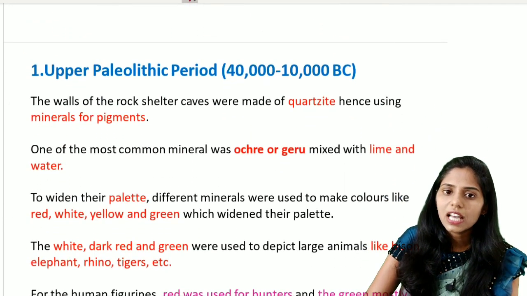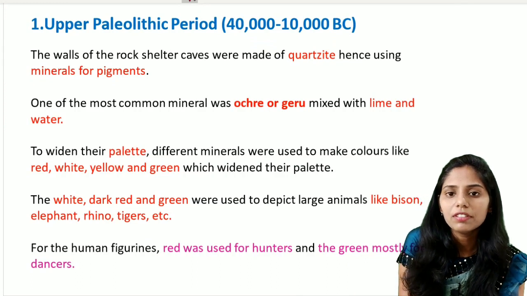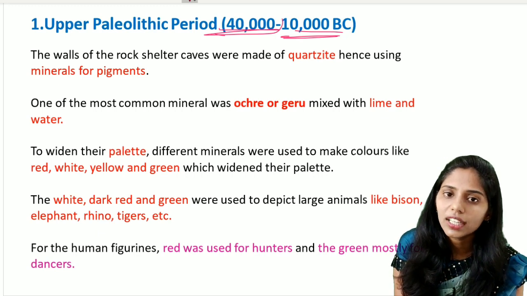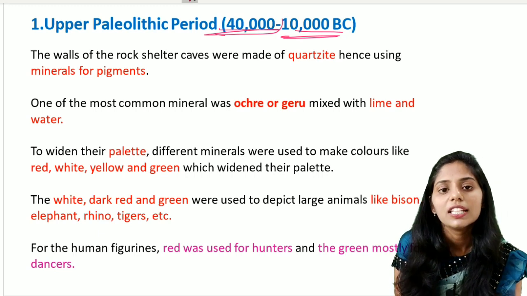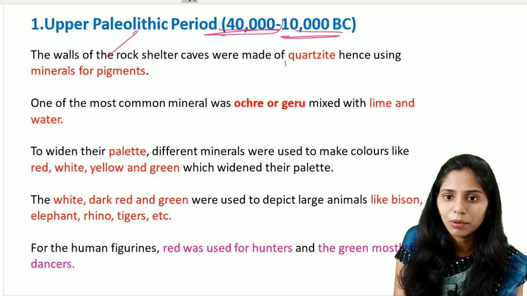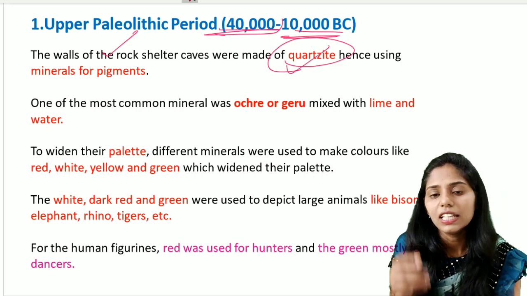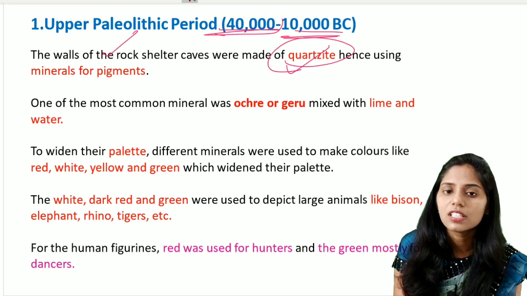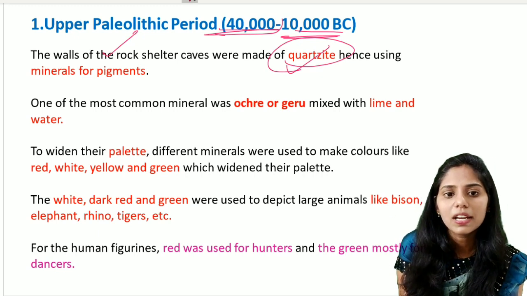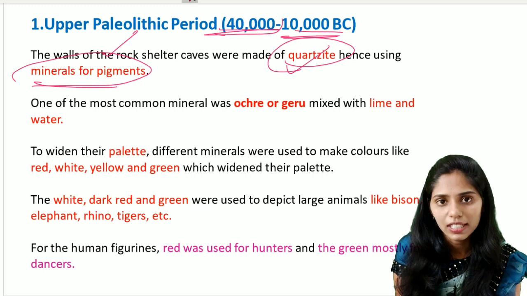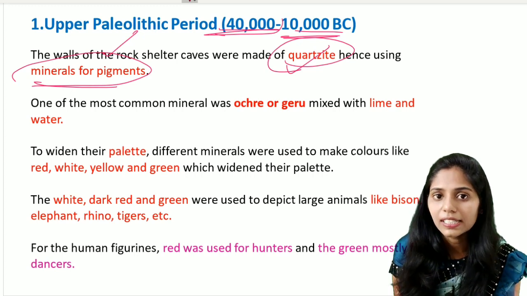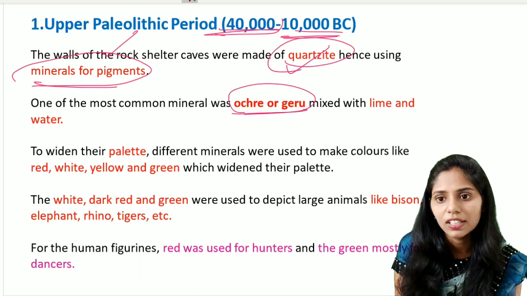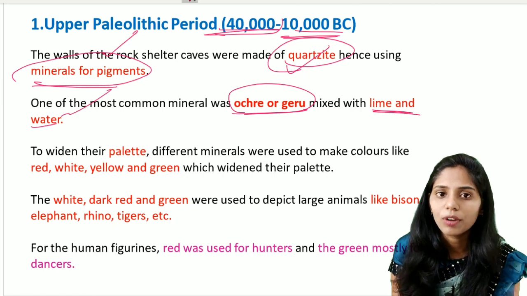Let us see the first one, that is the Upper Paleolithic period, from 40,000 to 10,000 BC. The rock cut caves or rock shelter caves were made during this period. They are mainly made up of quartzite. In these quartzite rock shelters, if we want to paint anything, we should use minerals for the color purpose. They used mainly minerals for pigmenting the colors, and one of the most important minerals used at this time was ochre or geru, which is mixed with lime and water such that it will provide the red color.